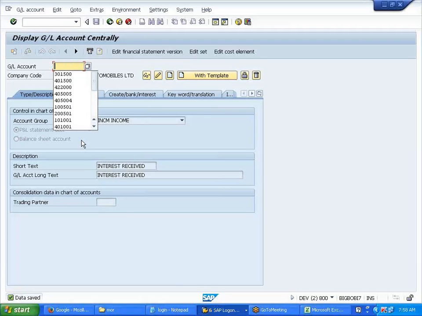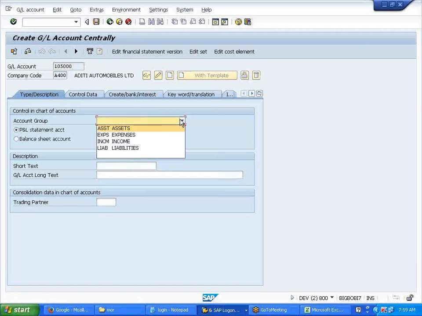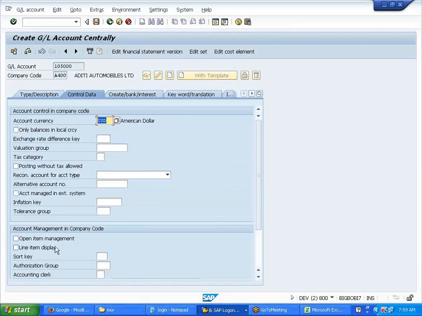Remember, loan is what? Loan is a current liability, whatever loan is taken from whichever bank. Line item.